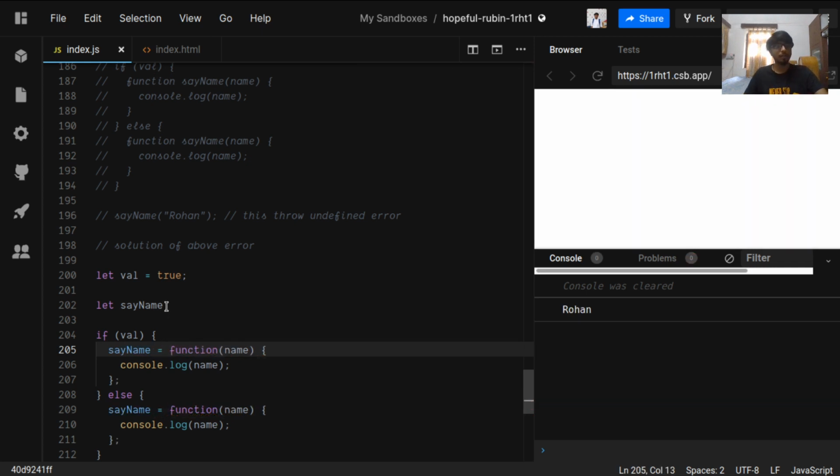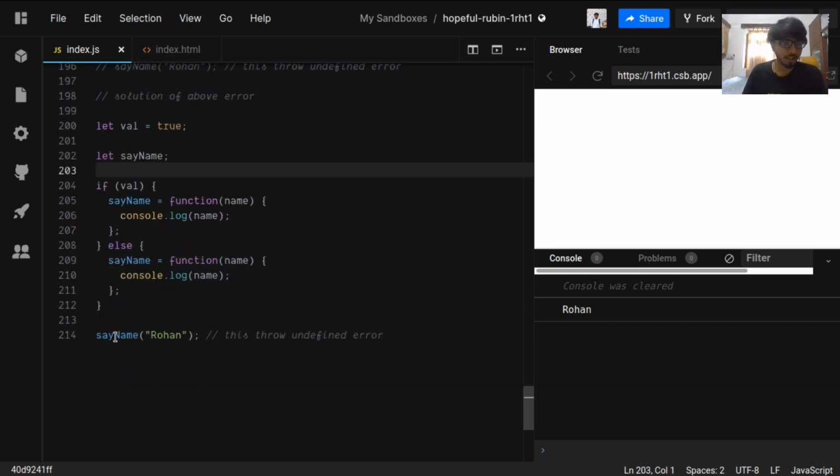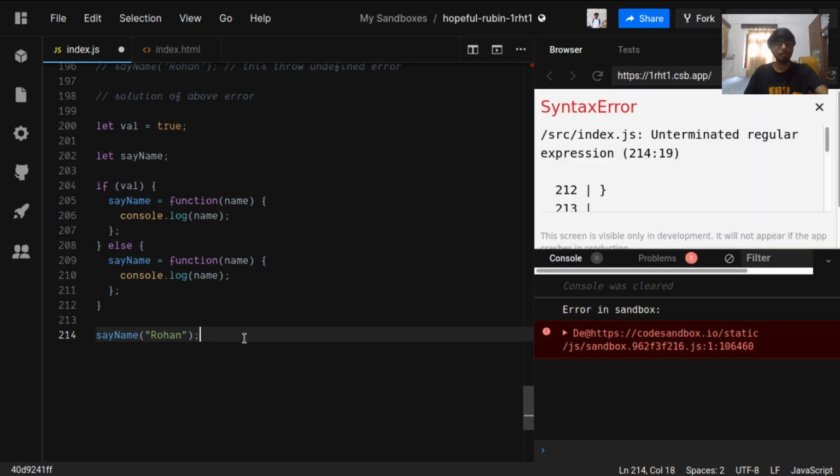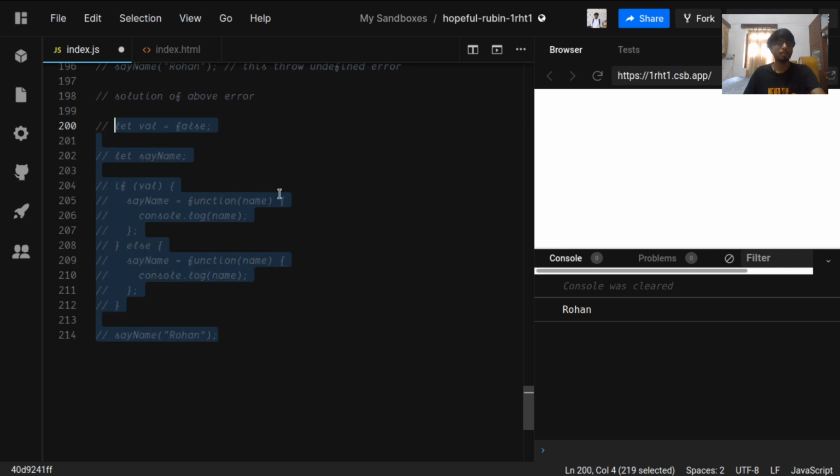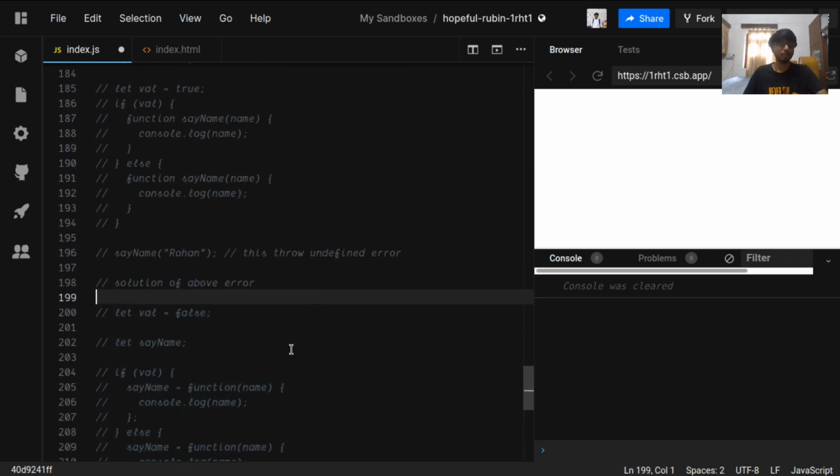So now say name is available to us in the global scope, so we can now use say name, and it will run the if statement or the else statement, but say name will be assigned a function, that is for sure. It is now a global variable, so we can use say name. And if we change this to false, again nothing happens, no error happens. So this is conditional functions.